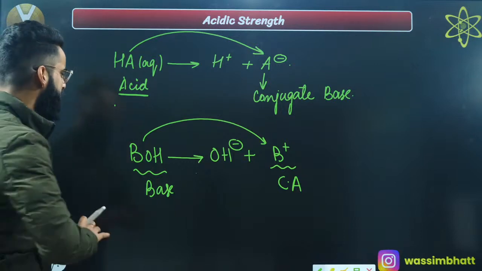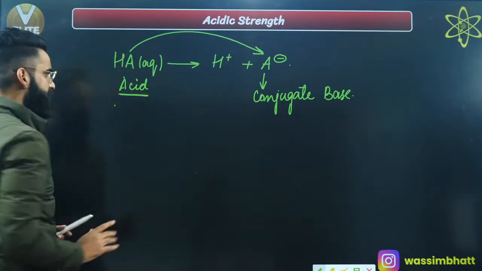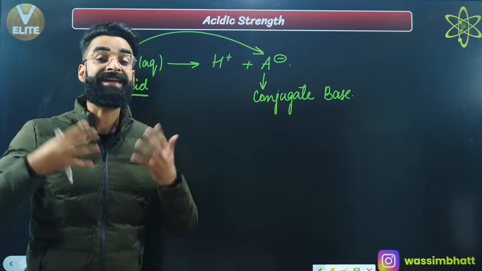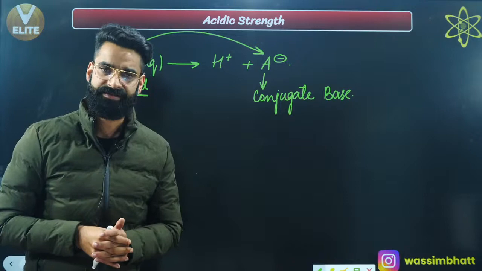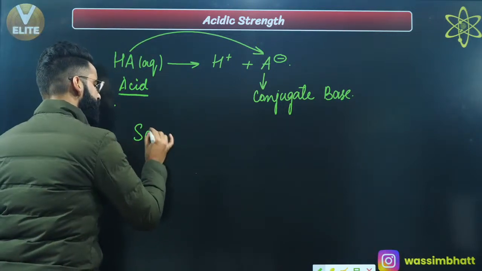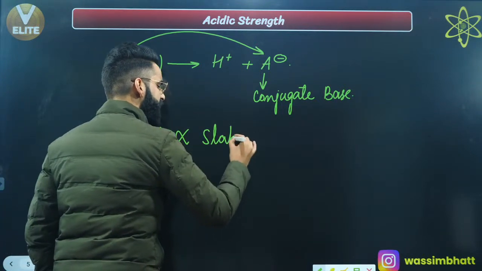Now we will understand what all things I'm going to talk about. I'm not going to talk about this base, I'm going to talk about the acid, right? There are certain questions which can be asked about the strength of the acid. Do remember one thing, strength of acid is directly proportional to the stability of the conjugate base formed.